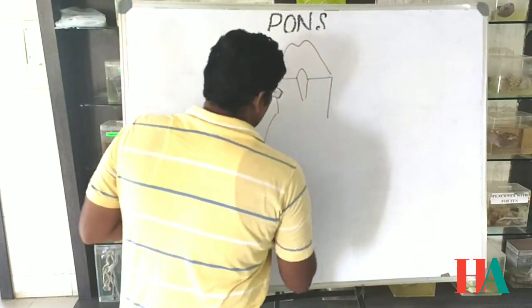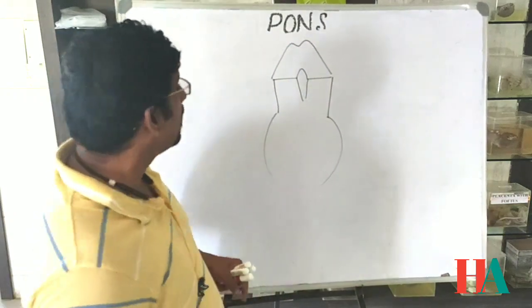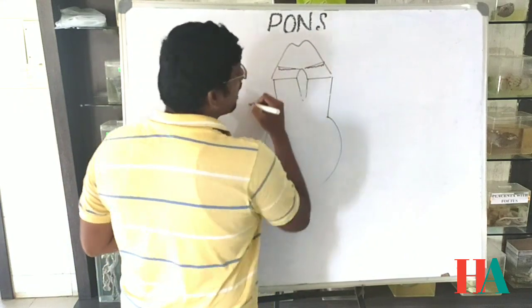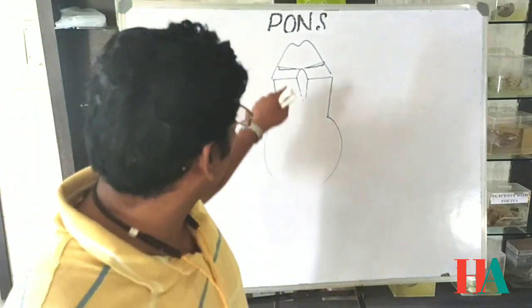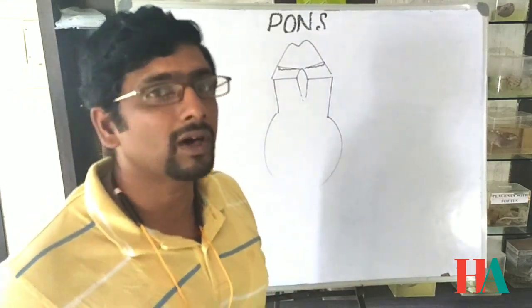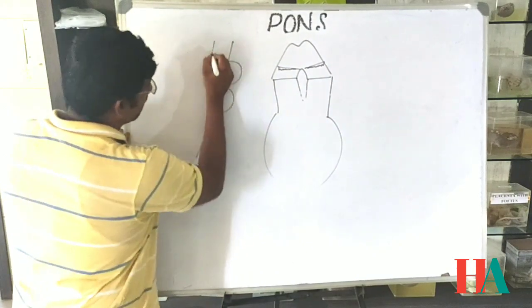Now this is about the midbrain and the pons. In the midbrain, there are two such structures whose fibers go to the spinal cord through the pons. What are those? In the lateral section, it is better understood.